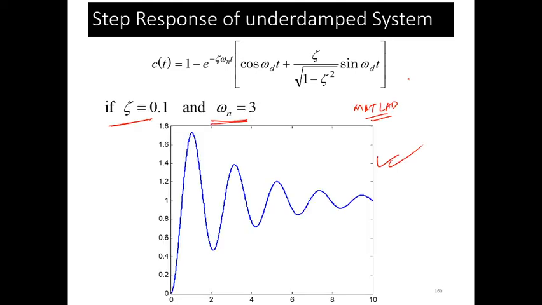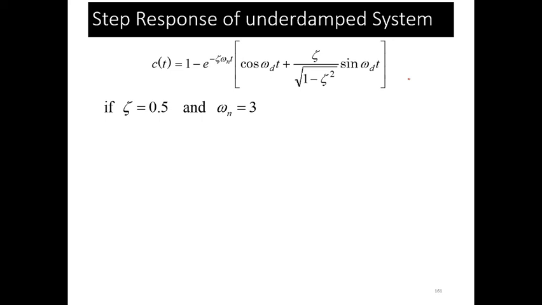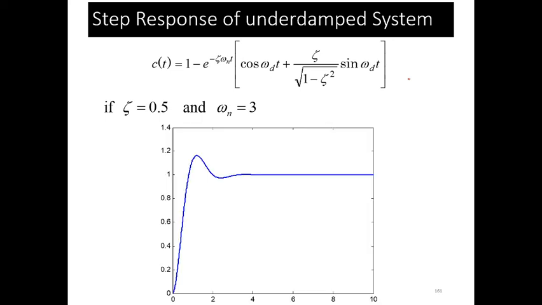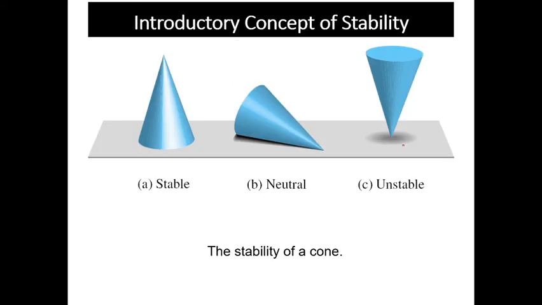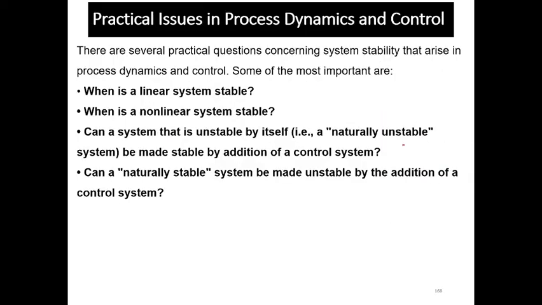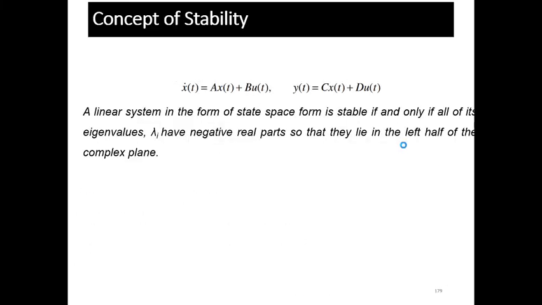When the value of zeta increases from 0.1 to 0.5, the response moves toward critically damped. When zeta is equal to 0.9 and omega n equals 3, you can see the response is shifting towards critically damped. It means the underdamped system is shifting to critically damped when you increase the zeta value from 0.1 to 0.9. Okay, I'm not going into the details of stability because this is not in the course.